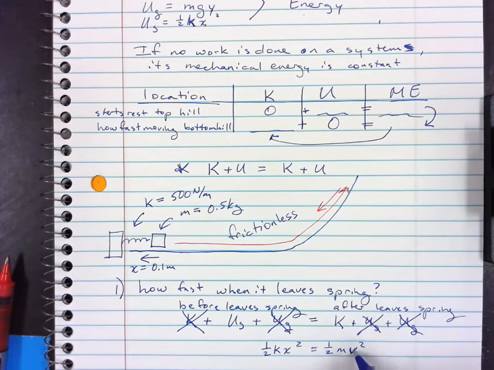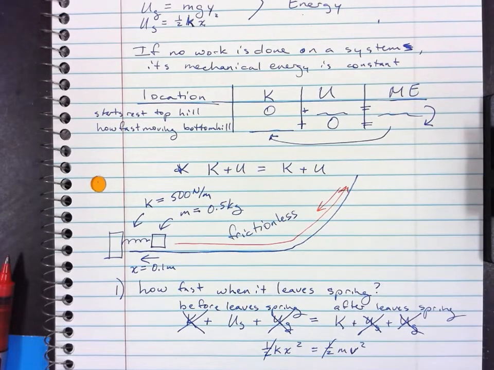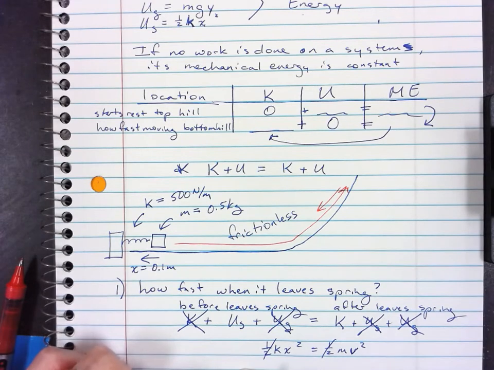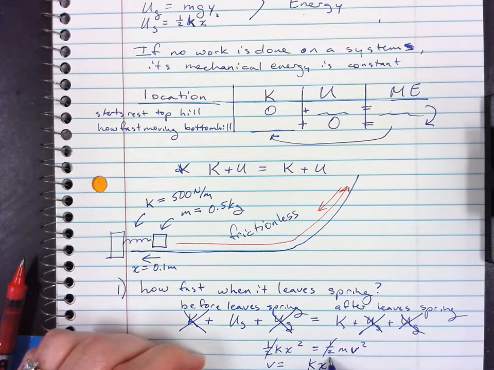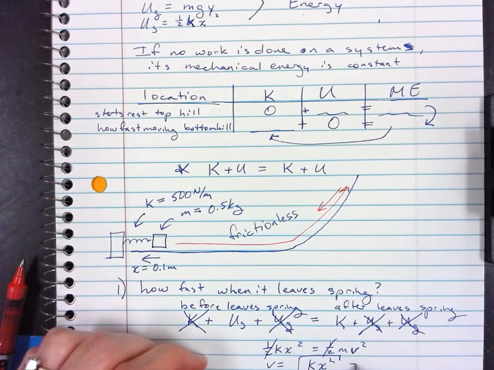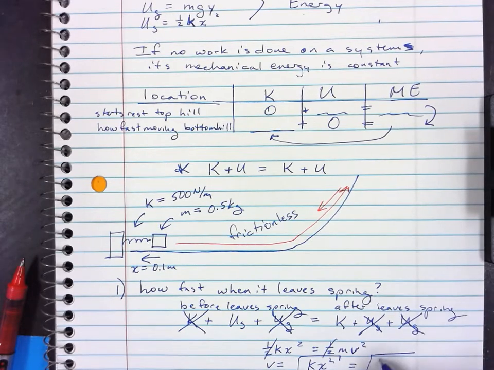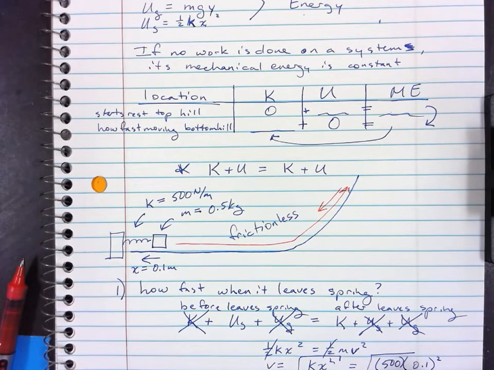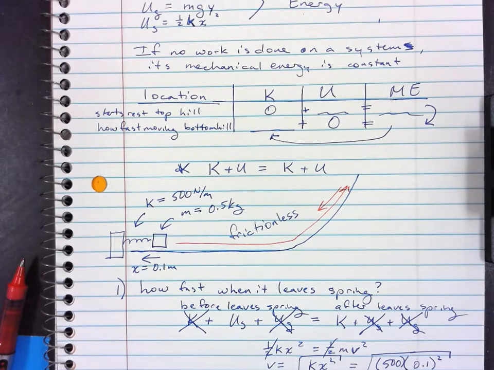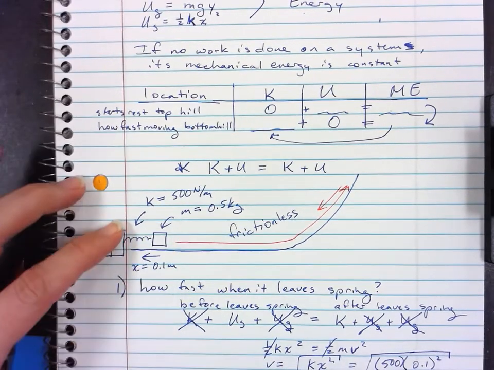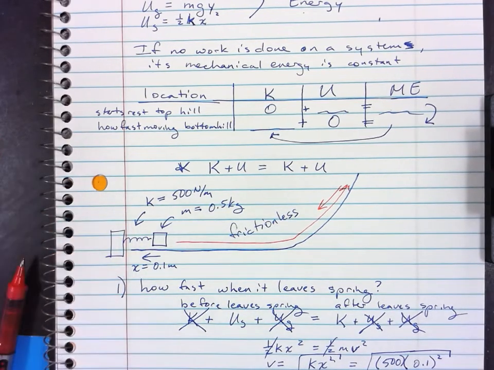And we are looking for the final velocity. So the 1/2 cancels. I'm going to divide both sides by m and take the square root. So v equals kx squared divided by m. Take the square root of the whole thing. Yes, you could take that out. I'm not going to deal with it. So we have 500 times 0.1 squared, all divided by 0.5. And so when I plug that into my handy dandy calculator, 500 times 0.1 squared divided by 0.5, then take the square root, I'm going to get that it leaves the spring at 3.16 meters per second.